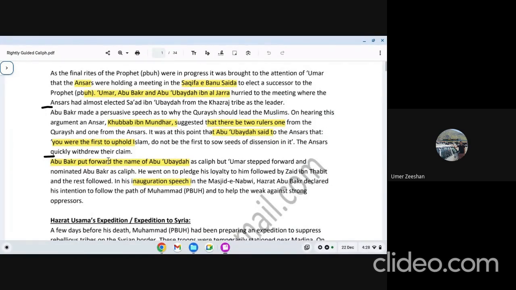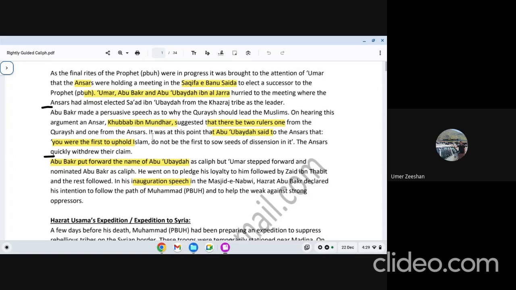Among the Muhajirin, discussion began on who is going to be the caliph. Now you will develop this. Hazrat Abu Bakr nominated two people, Hazrat Umar and Hazrat Abu Ubaidah. Sorry, I found that name too, Khubab ibn Mundhir. I was looking for the name of the one who suggested two caliphs, so you will find that name here as well.